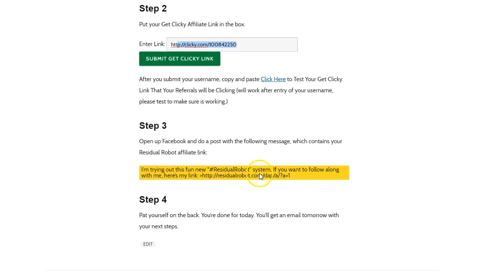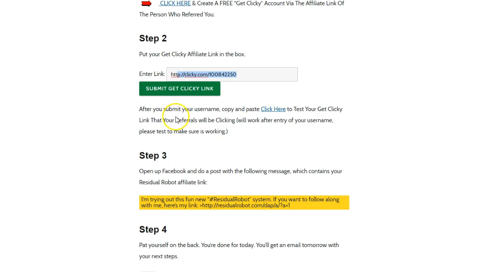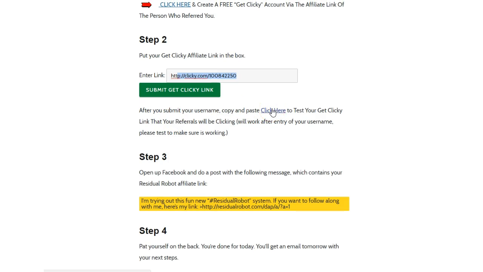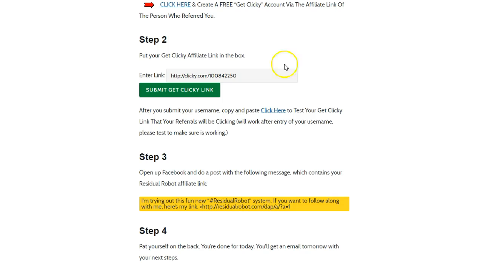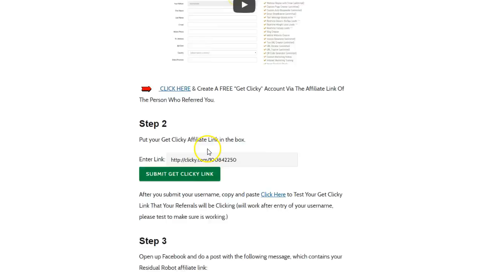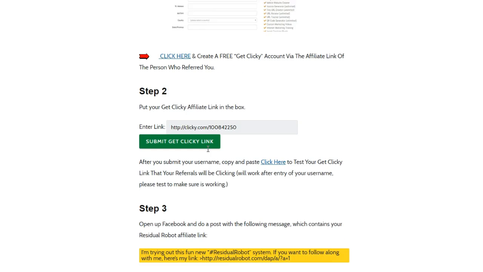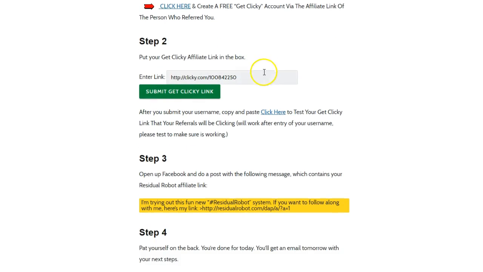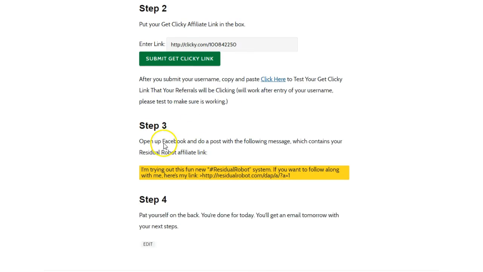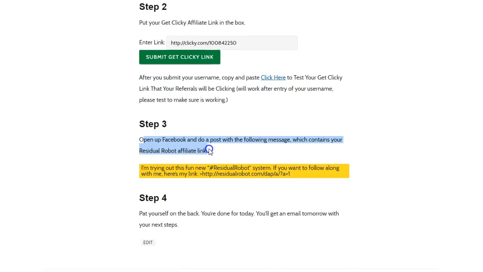Great, it's in. And then I can test it by clicking here to test my Clicky link. It should open a new window and just make sure that it went over to Clicky and it is working. So that's it. Join Clicky totally for free, and then plug your affiliate link in here, and then we'll see you tomorrow.